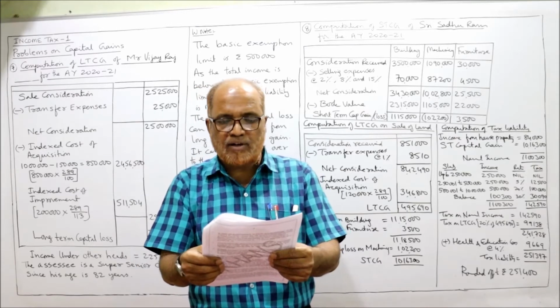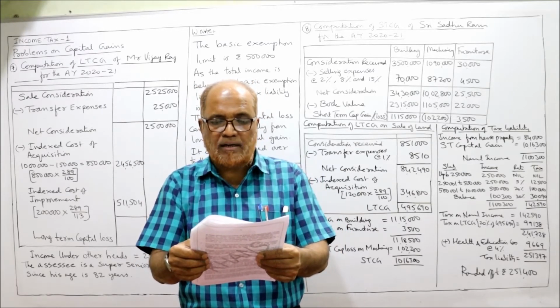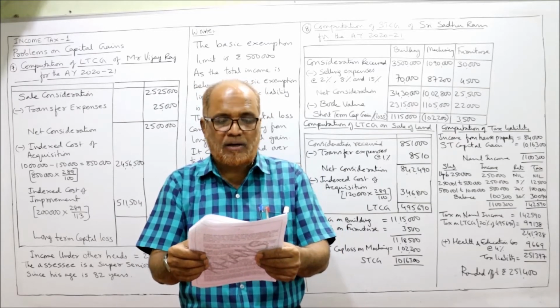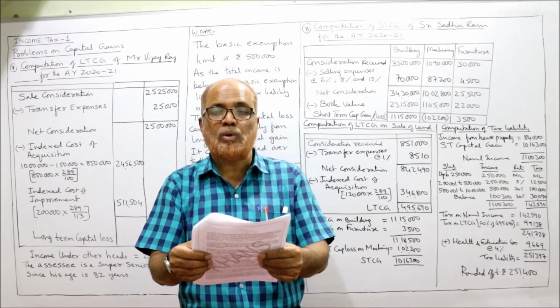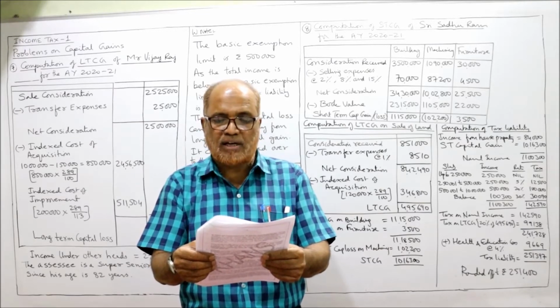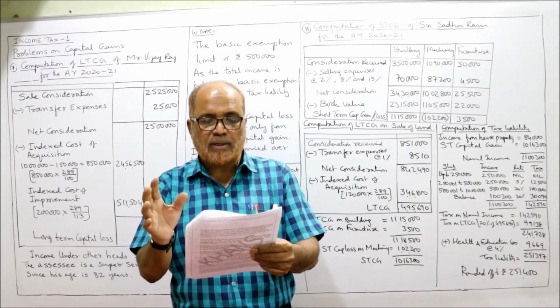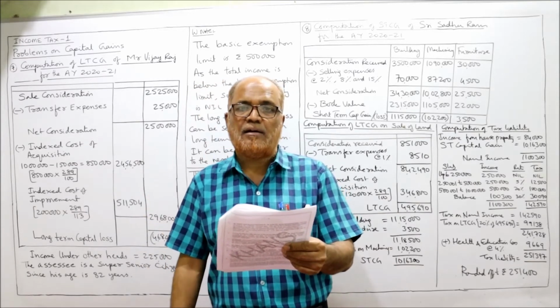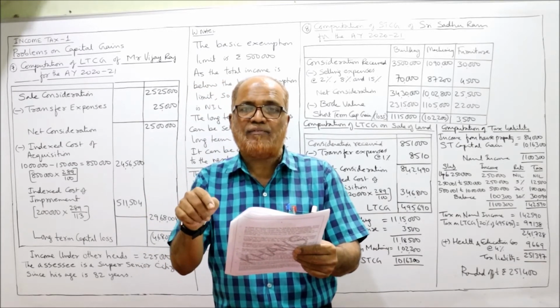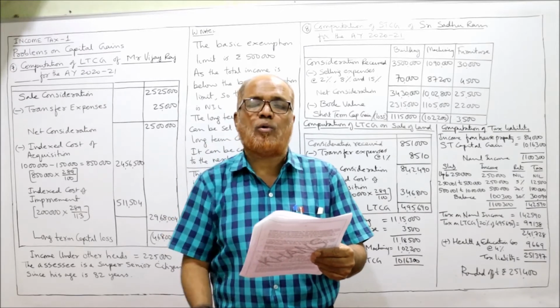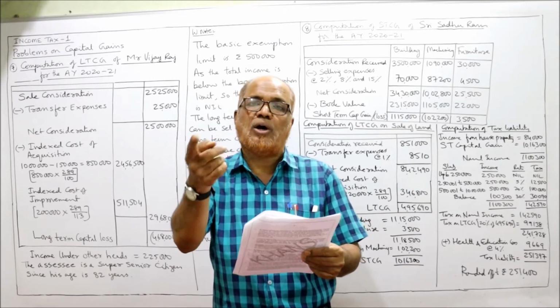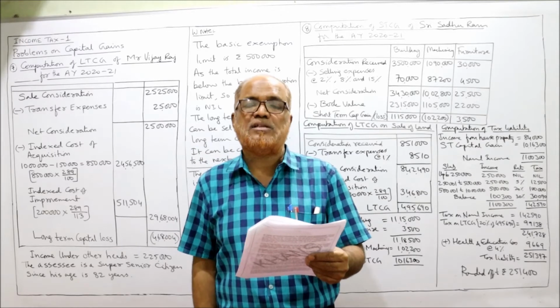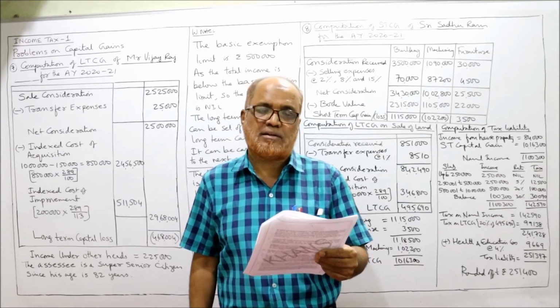On 16th January 2005, he ordered the gold to be made into an ornament by spending 2 lakh rupees, cost inflation index 113. So actually he purchased the gold in 1989, but in 2005 he spent 2 lakh rupees on converting the gold into ornaments. This is the cost of improvement.